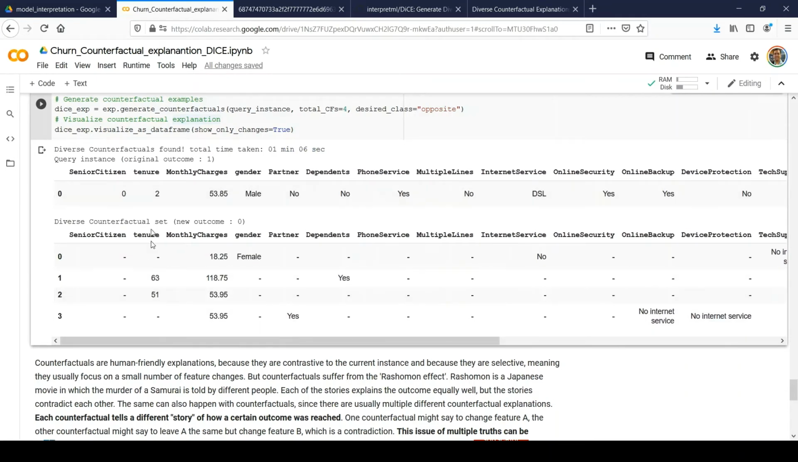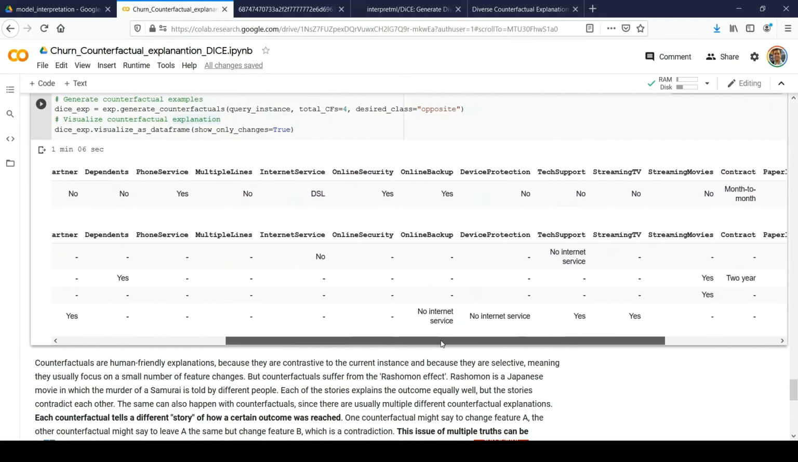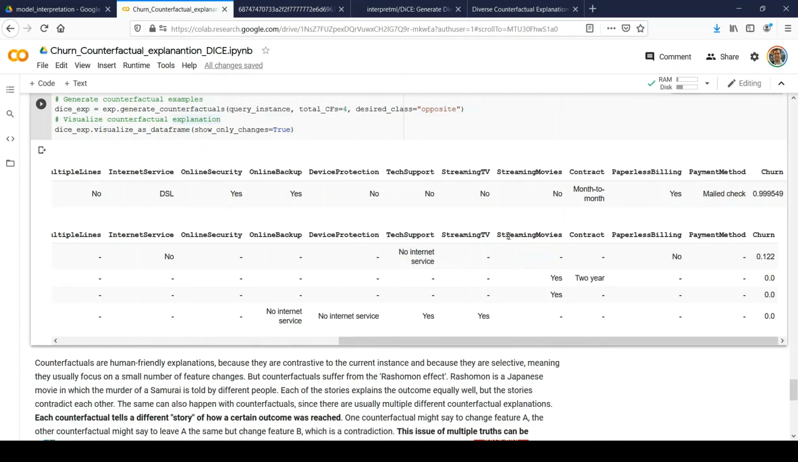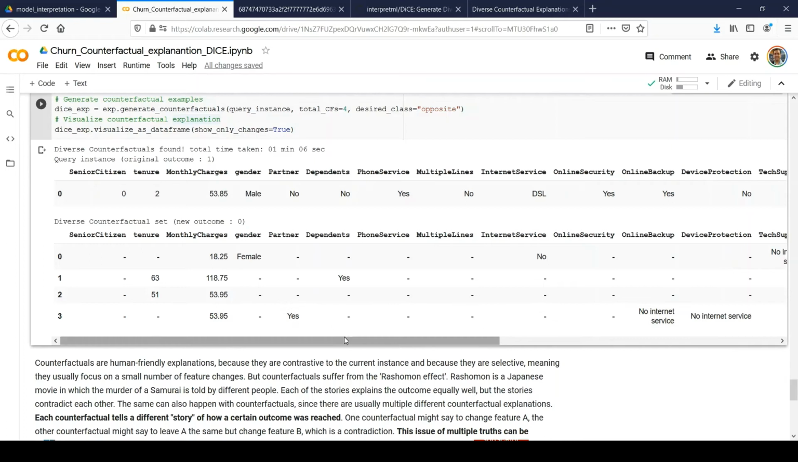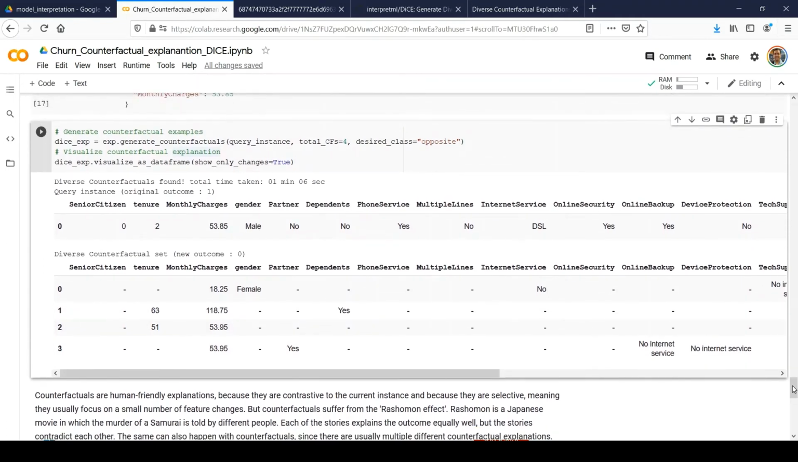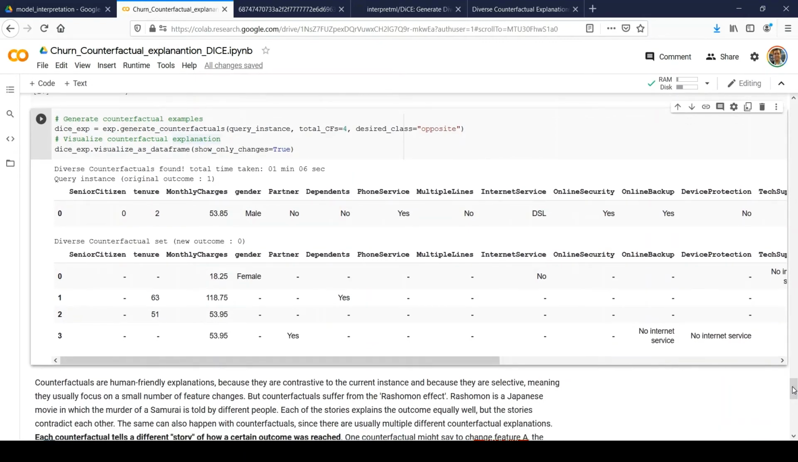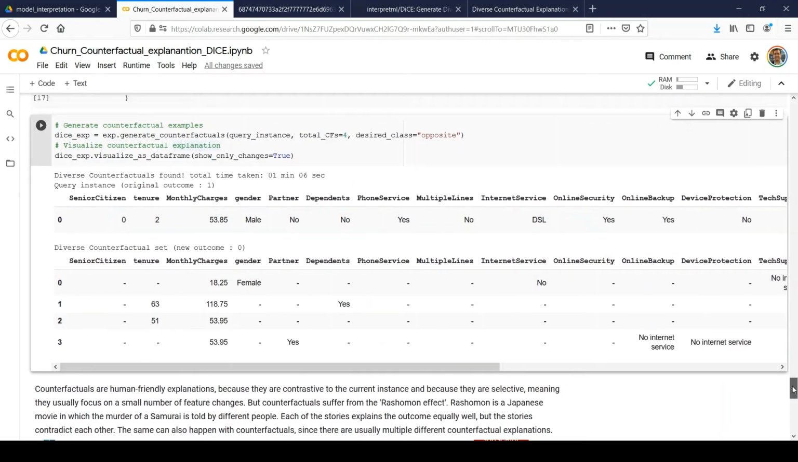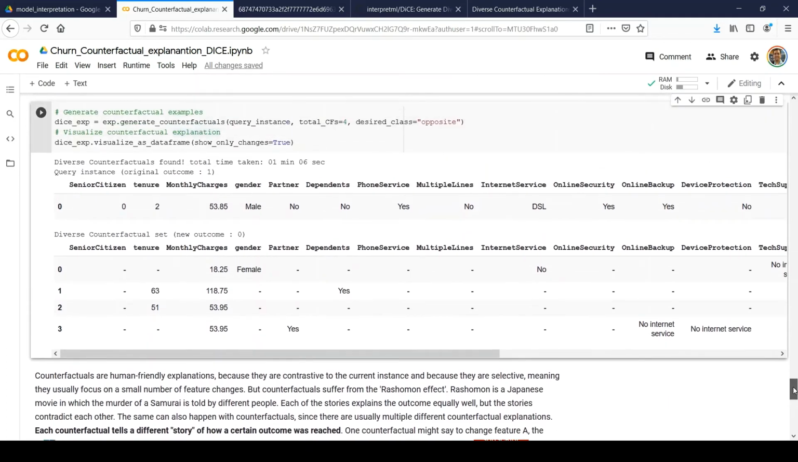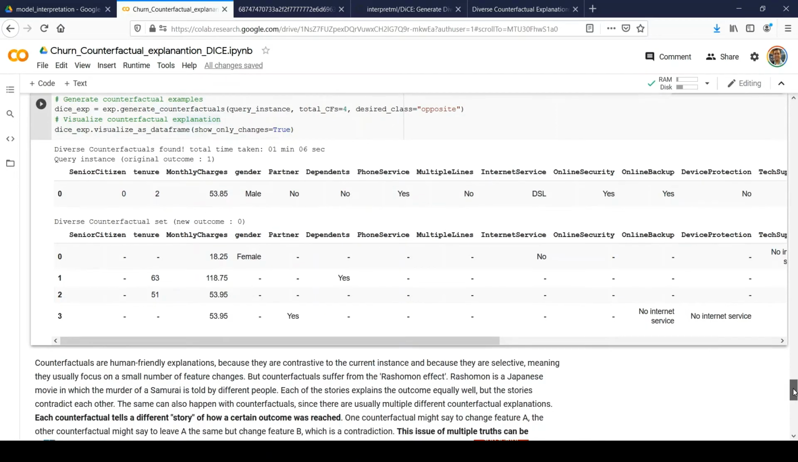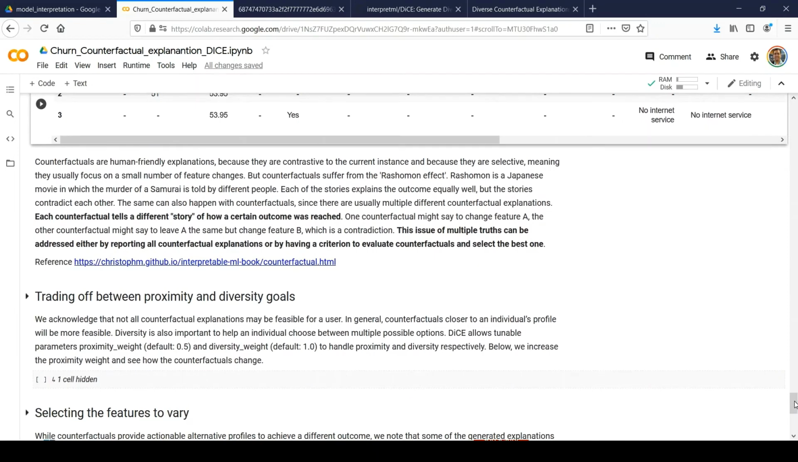In the third, again, it's recommending to make changes in the tenure and monthly charges. And next, it's saying streaming movies, yes. So it's doable, but not perfect, right? And that's what we need to review as a part of the assessment. Whatever counterfactual explanation this package provides, we need to review it. And if it does not look obvious, then probably we need to tweak some of the parameters which the DiCE package provides, right? So we'll see it.